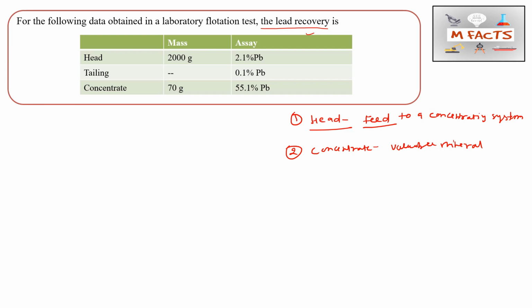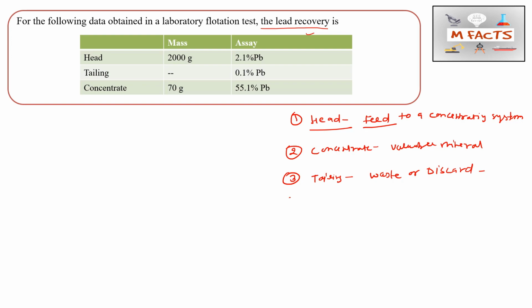The third thing is tailing. Tailing is basically the waste or discard products. We cannot utilize this in the concentration process. This is basically a product of the concentration process, and it also contains a few percentage of the metals.